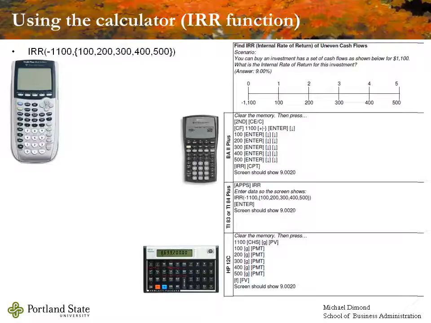For the TI-83 or 84, we're going to use the syntax similar to what we used for the NPV function. IRR, and we have our open parenthesis, that's the prompt the calculator gives us. We're going to put in our initial cash flow, which is an outflow, so it's a negative 1100, then a comma, then again we open the curly brackets, we put in our string of cash flows separated by commas, close the curly brackets, close the parenthesis, and press solve, and it should give us the same answer, 9.0020.